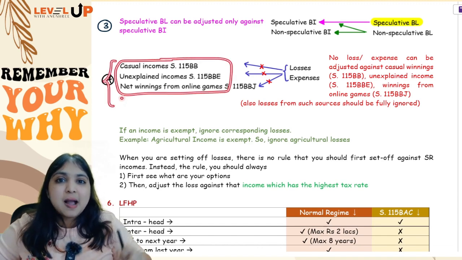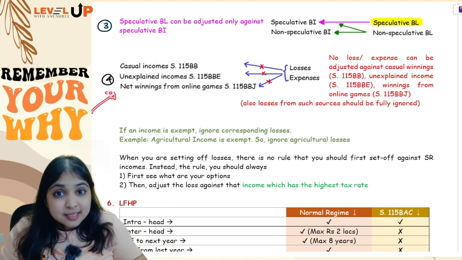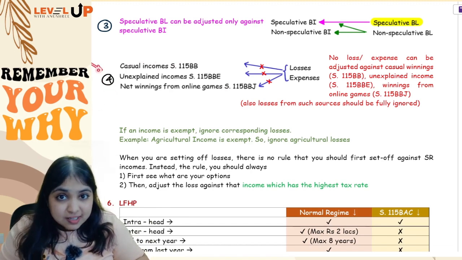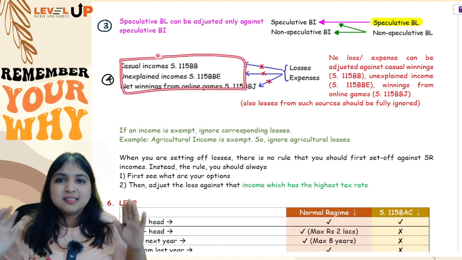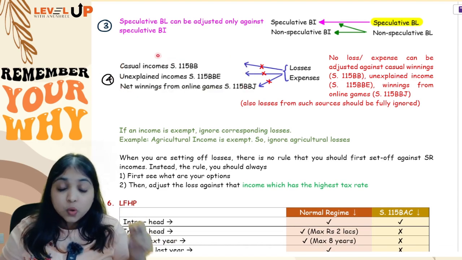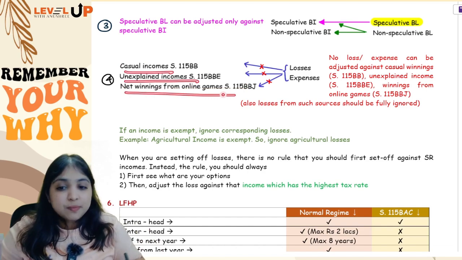As it is, these incomes will be taxed at a flat rate of 30%. No Chapter 6A against these incomes, no losses can be adjusted against these incomes, no expenses can be adjusted against these incomes. However much you have over here, as it is, it will be taxed. Story over. Okay, this is about your casual incomes, unexplained incomes and net winnings from online games.